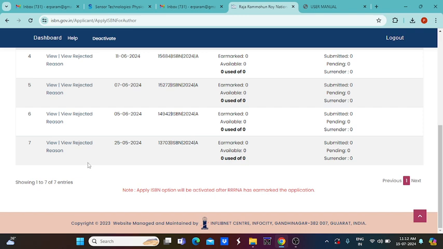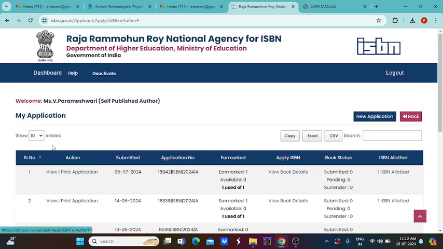The first time, I didn't know how to apply for this properly, and I made a lot of mistakes. Due to this, my ISBN number was rejected. That can be mentioned here and appear here also.